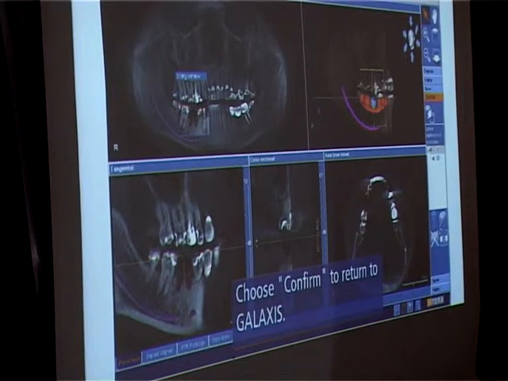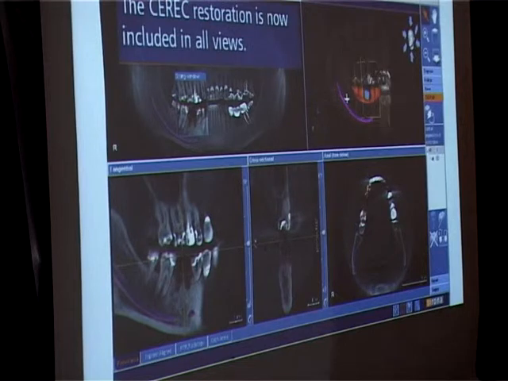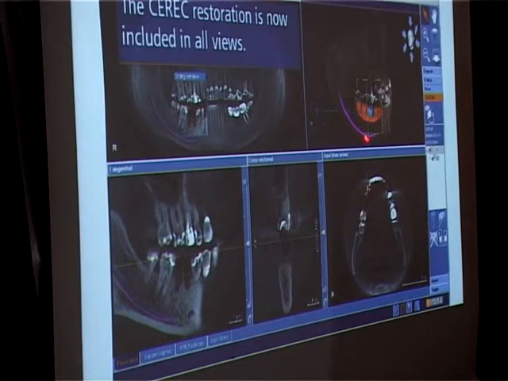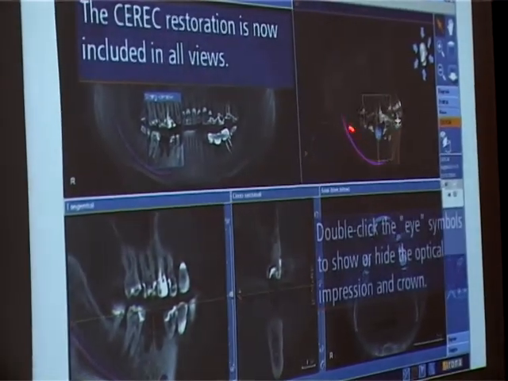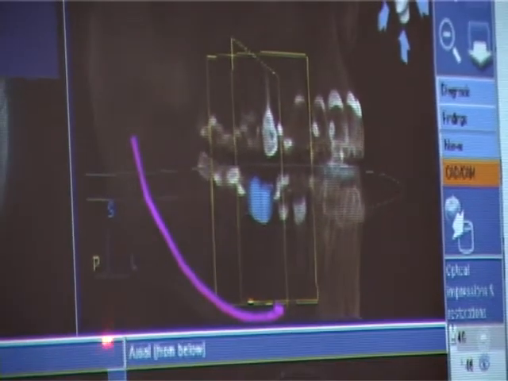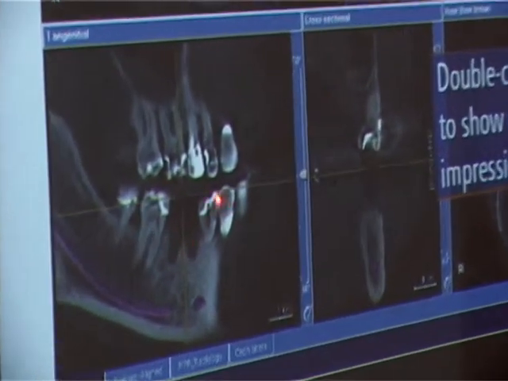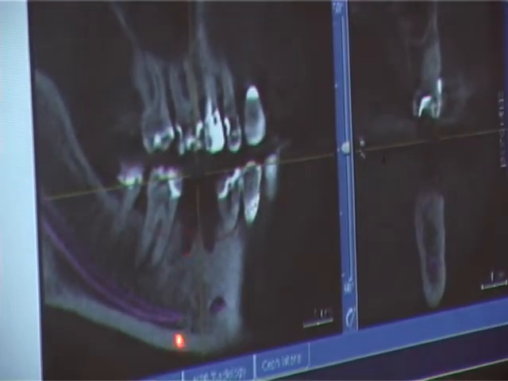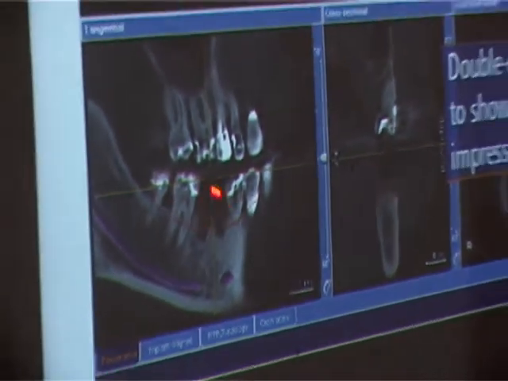Here. Can you see this? This is a CAD cam data coming into a 3D X-ray. CAD cam data in a 3D X-ray. The canal block is already marked. So what you do, you can place an implant now. You can see this outline. This is the outline of the crown, of the cap, which you see on the X-ray. So you know this is your end result. Now you can place your implant knowing that the function is completely restored.